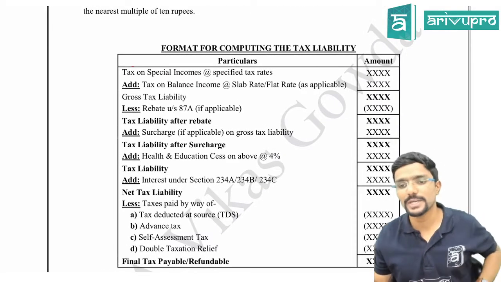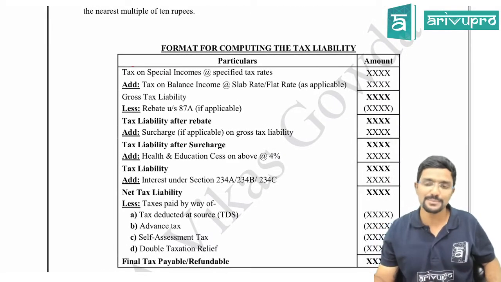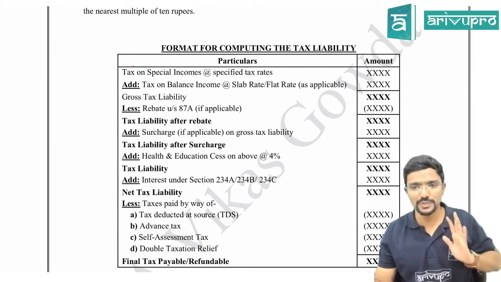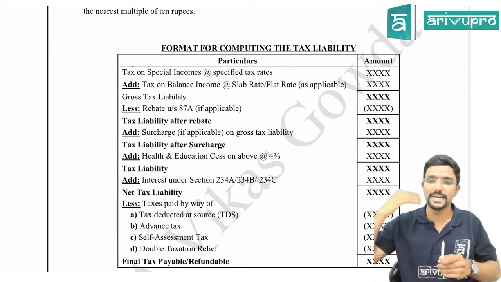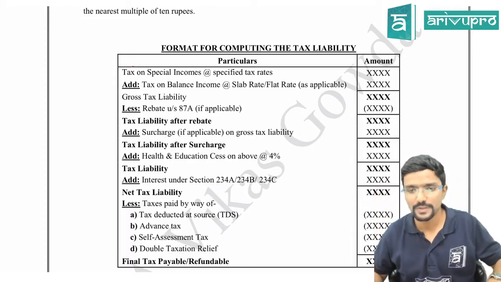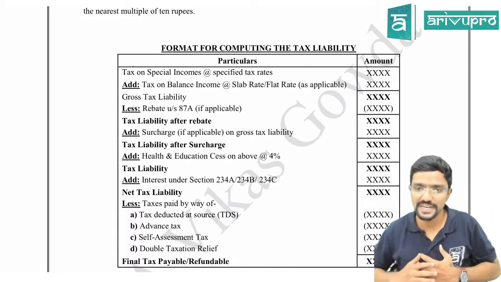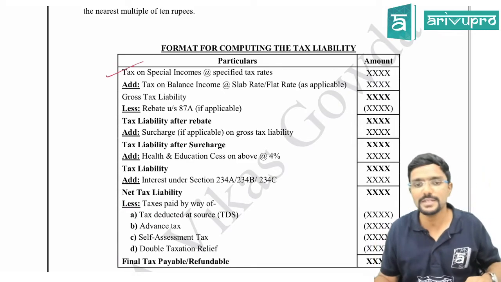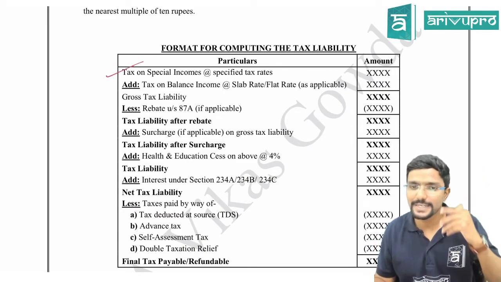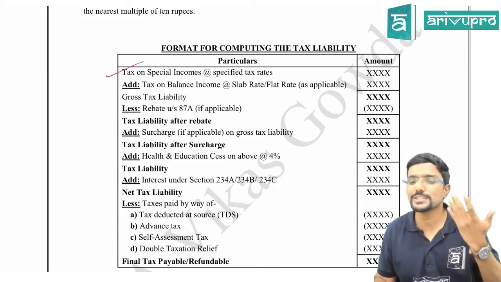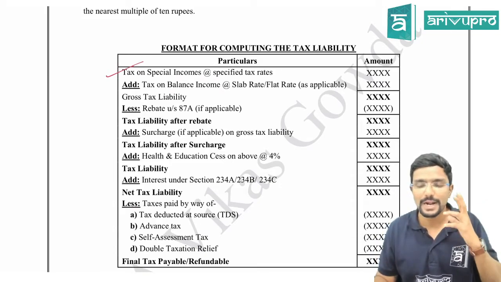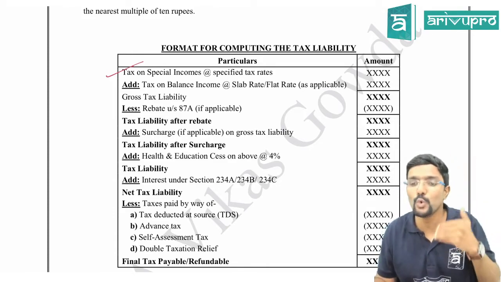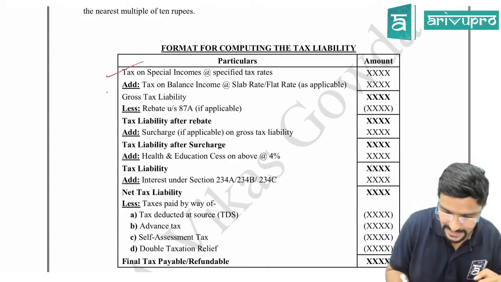First, divide your total income into two parts, that is special income and normal income. If special income is there only, we will do this. If there is no special income, then straight away normal income. Agree? So for special income, apply special rates and calculate tax. That is our first step. Second step, calculate tax on balance income, or else I can call it normal income, at whatever rate is applicable for you, whether slab rate or flat rate, depending upon who you are. That is my second step.